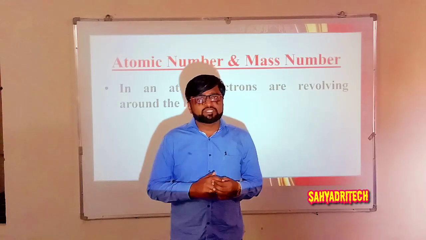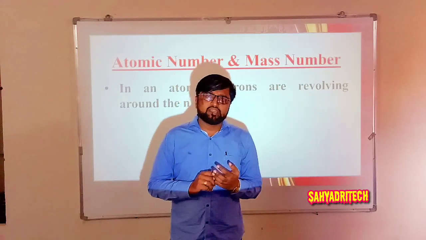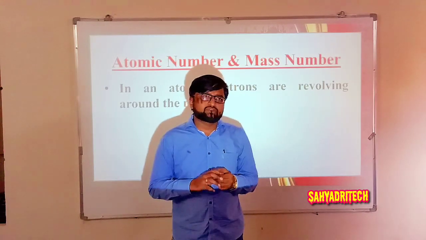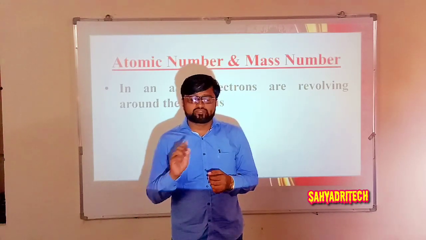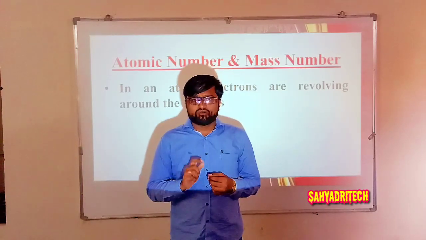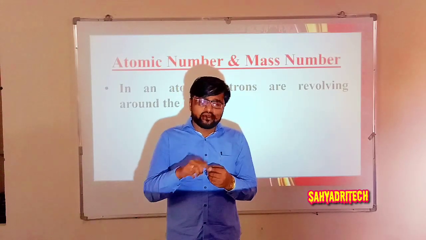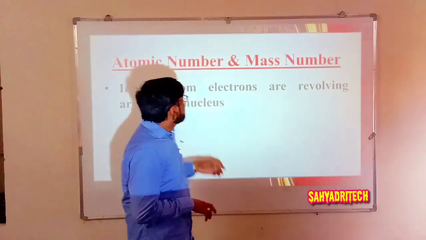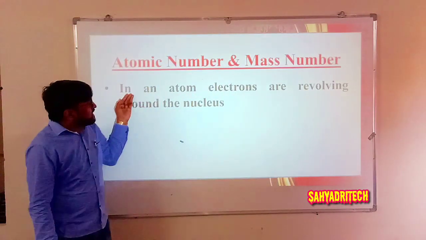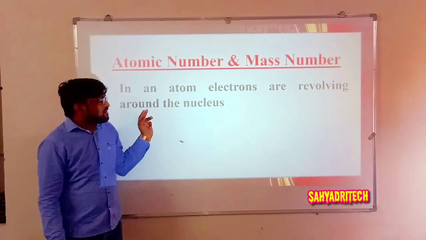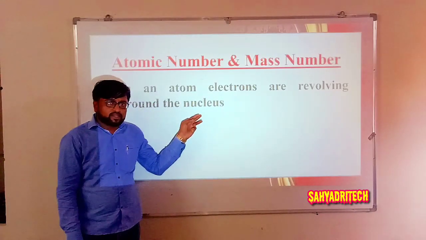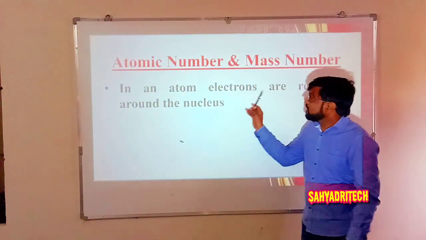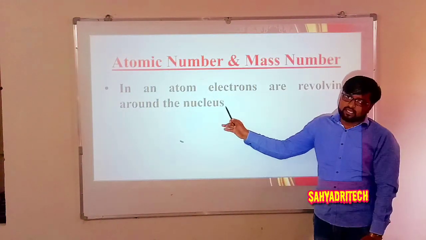Regarding their distribution, protons and neutrons are present in the nucleus of an atom. Therefore, they are also called nucleons. And regarding electrons, electrons revolve around the nucleus in a circular path. So in an atom, electrons are revolving around the nucleus.